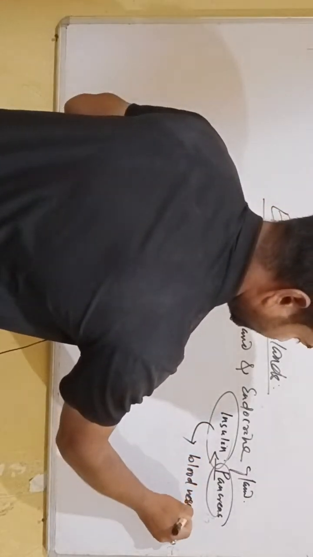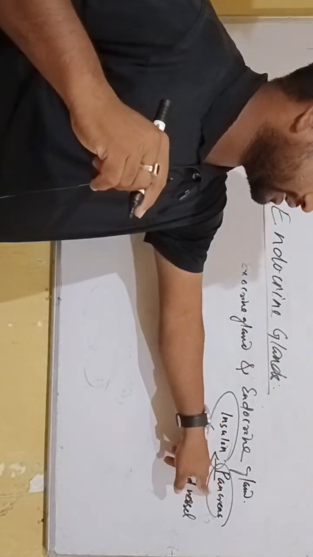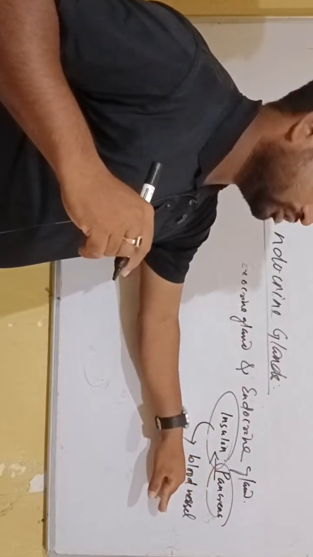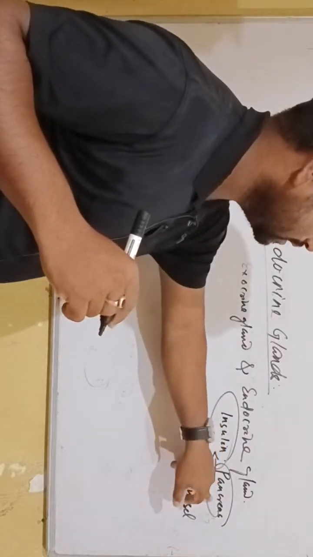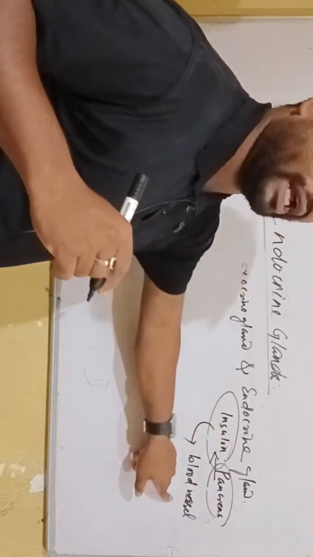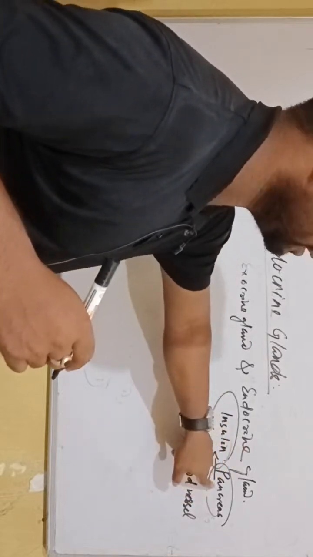Why? Because the pancreas does not have a duct for this. So the hormone insulin is poured directly into blood vessels. The pancreas is a ductless gland or endocrine gland.